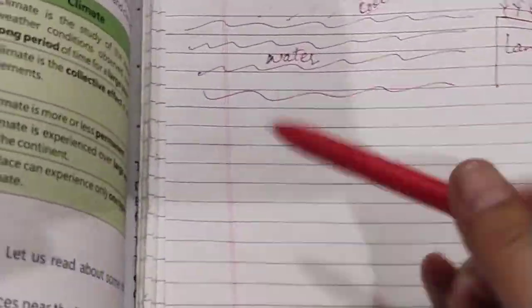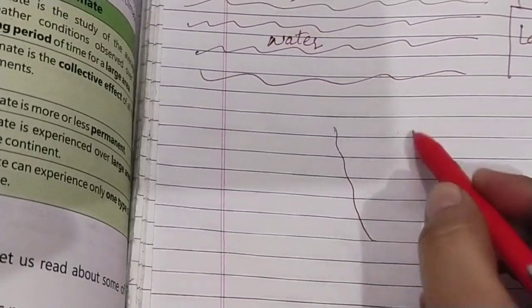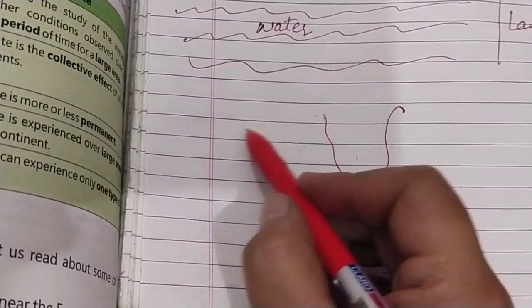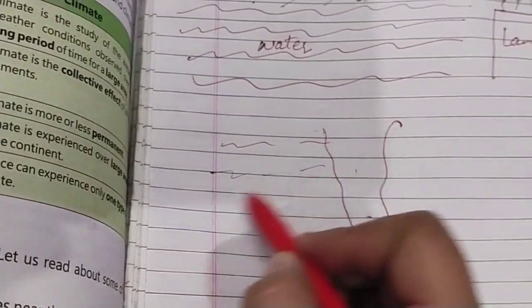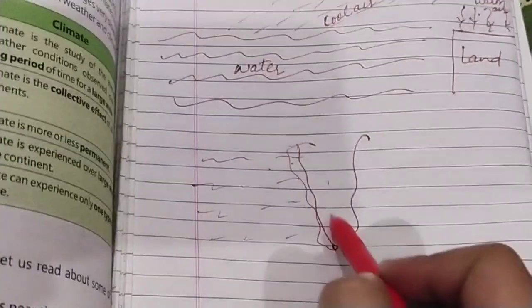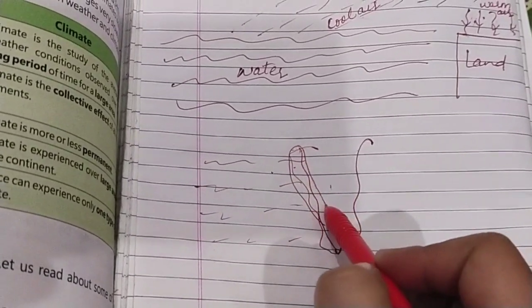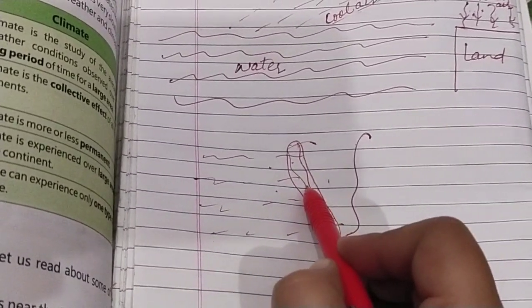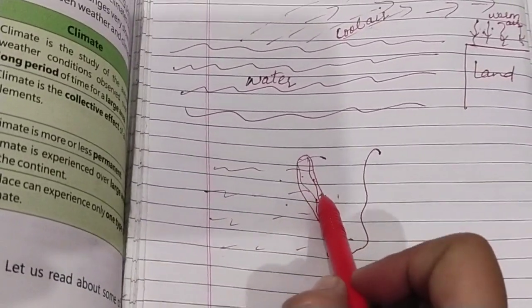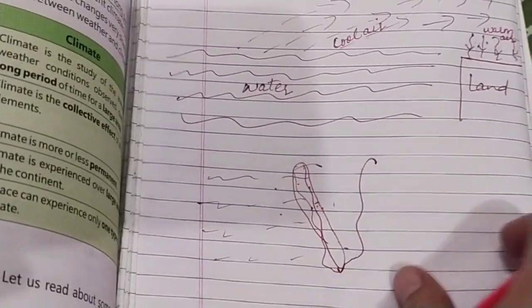What is actually the coast? I think you must be knowing. This is the land, this is your India. This is your water. The area over here, which is near the sea, this is your coastal area. Okay children, I think you must be knowing this, so I told you.